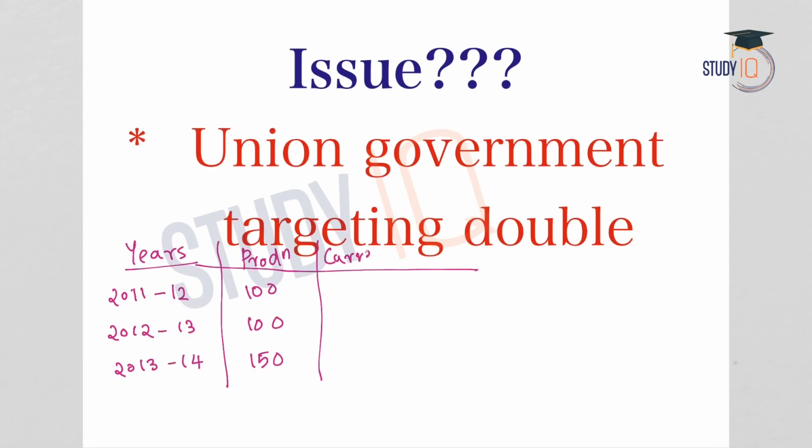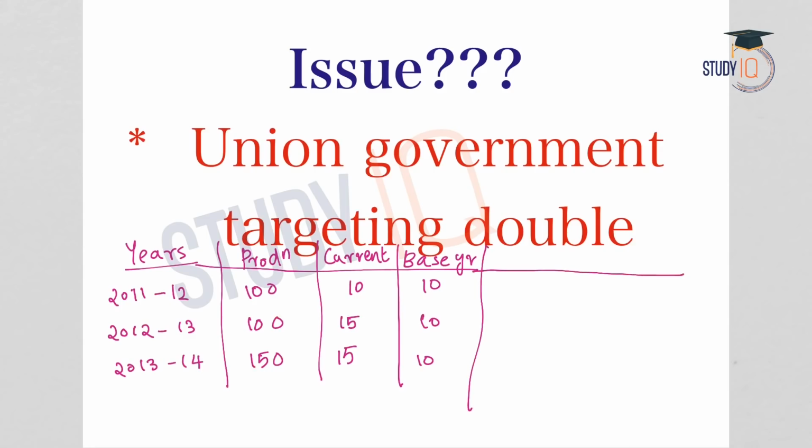And now let us take the current year prices. The current year prices for 2011-12 is 10, for 2012-13 is 15, and for 2013-14 is again 15. Now coming to the base year prices. The base year price will be a fixed price, that is 10, 10 and 10 for the 3 years.